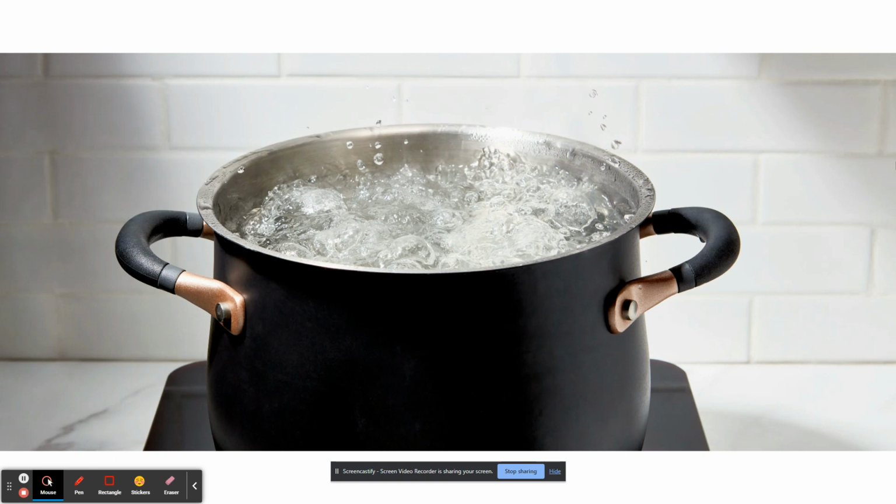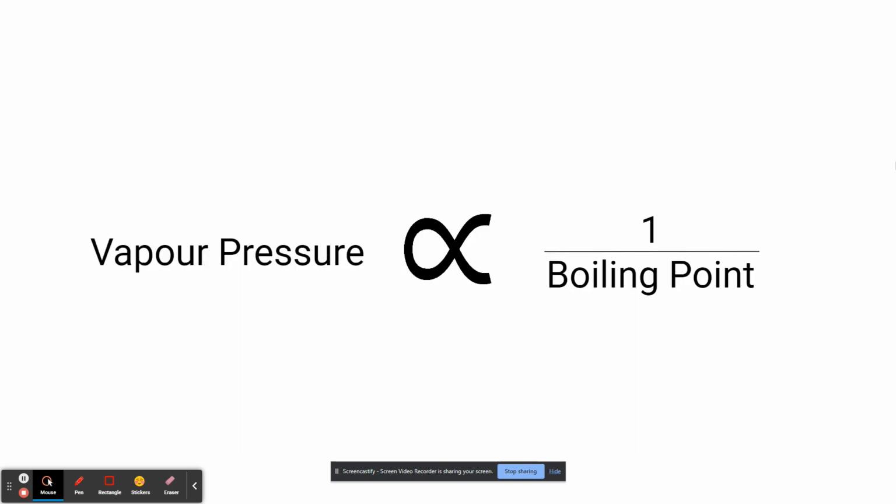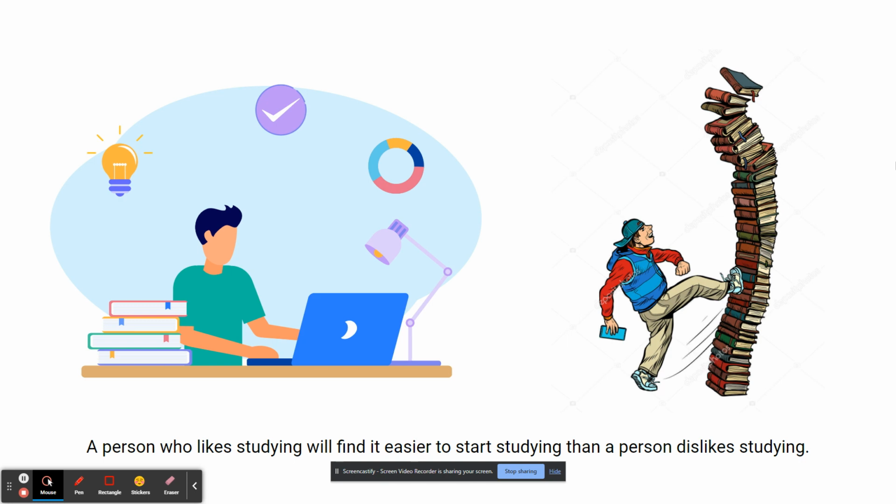Vapor pressure is the tendency of a substance to transition into its gaseous state. The vapor pressure and boiling point of a substance are inversely proportional to one another. What does this mean? In order to conceptualize this, let's use a real-world example. A student who is highly motivated to study will find it much easier to begin studying, whereas a student who dislikes studying will find it difficult to begin studying.